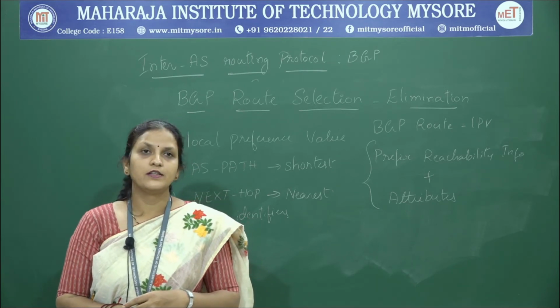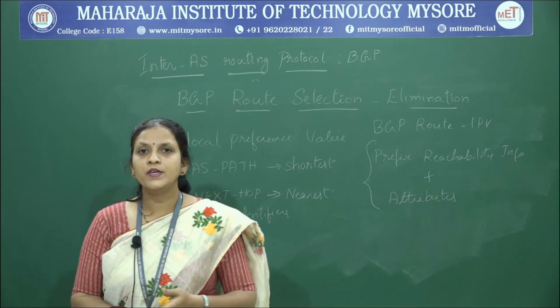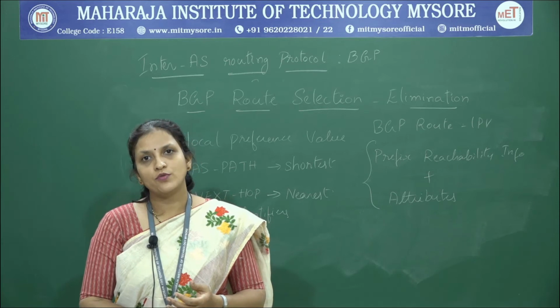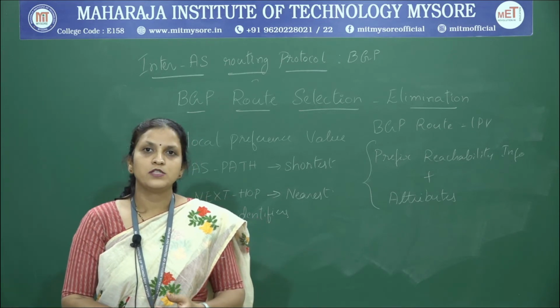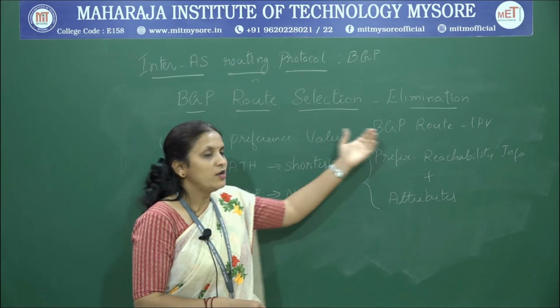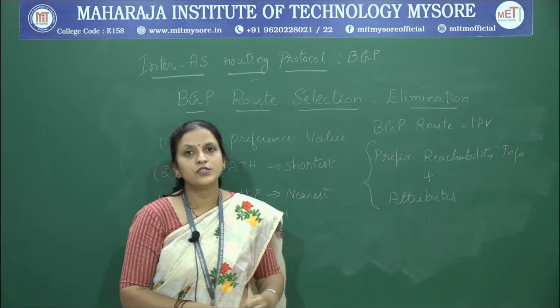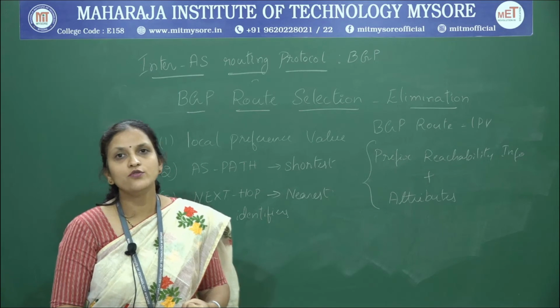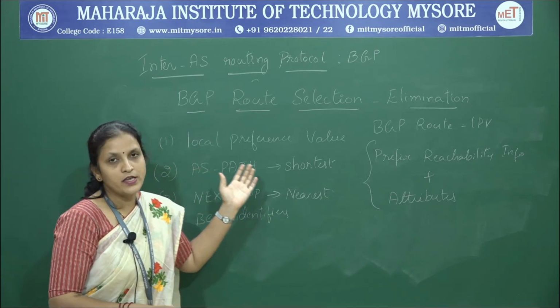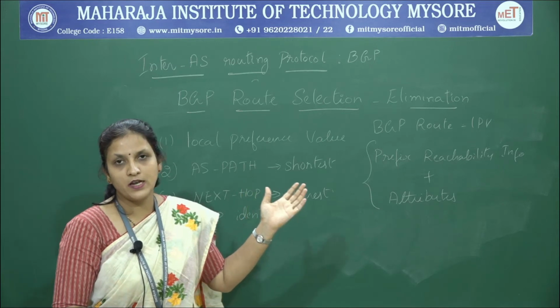And then after understanding that, we have studied about BGP route selection. Among all possible routes between 2 routers, which is the best possible route that can be selected with the help of the elimination methodology used in case of BGP. The criteria used for elimination is step by step. First, the one with highest local preference value will be selected.